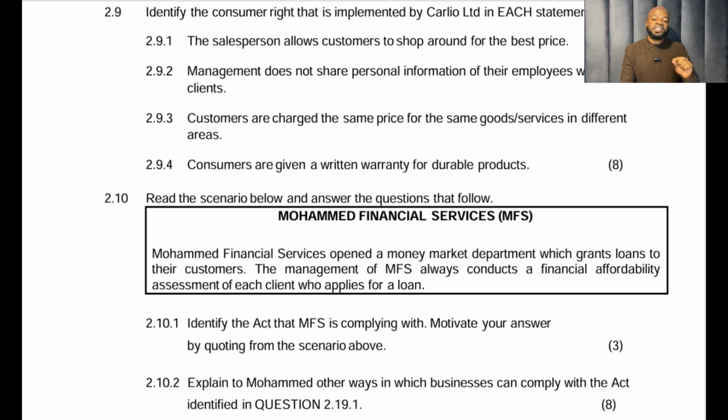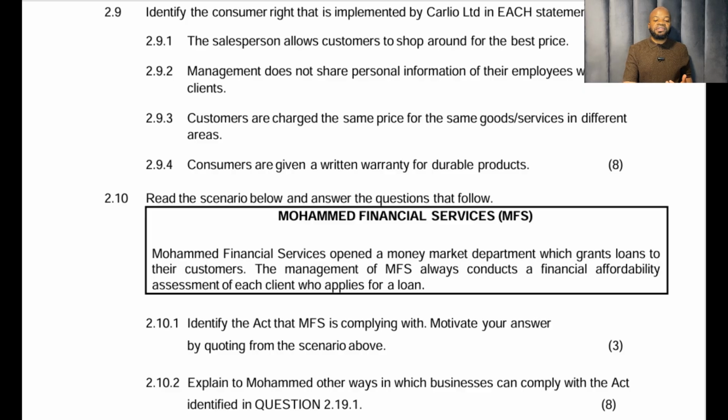Management does not share personal information of their employees with clients. That is the right to privacy and confidentiality. Customers are charged the same price for the same goods or services in different areas. So this is the one that talks about businesses must not do price discrimination. They must not charge different prices for the same goods in different areas. So we call that the right to equality in the consumer market.